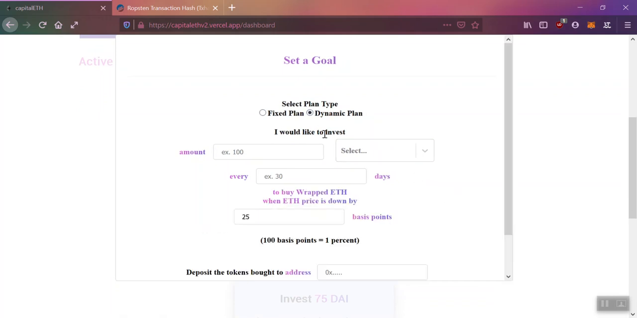And a dynamic plan has a condition. The dynamic plan uses the Ether price feed data, and you can set a percentage based on which your transaction will be processed. So if you want to buy Ether whenever the price of Ether is down by say 4%, you can create a plan with all these parameters, and that plan would be processed whenever the price of Ether is down by 4%. So this is very helpful for users who would like to have long-term gains.